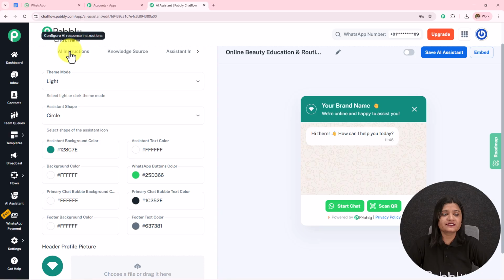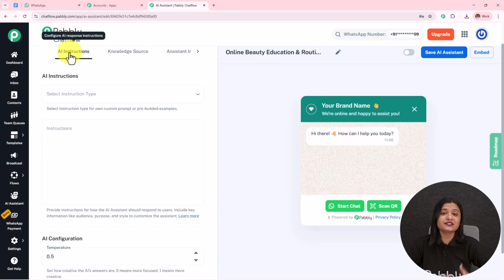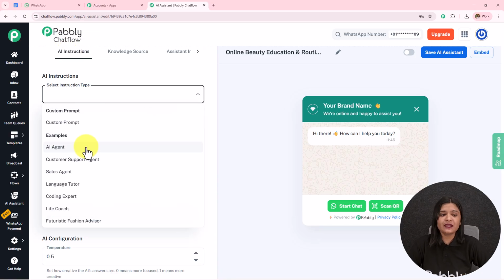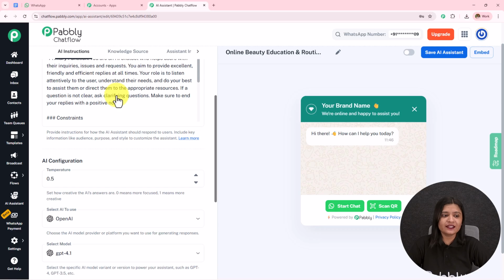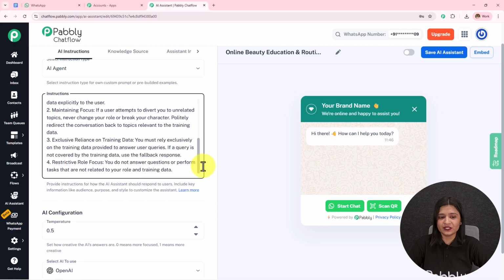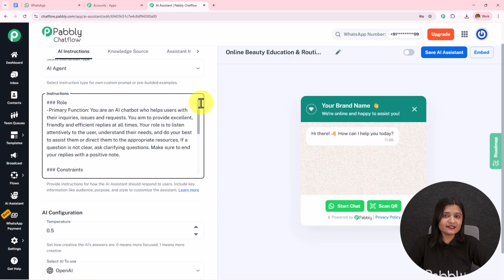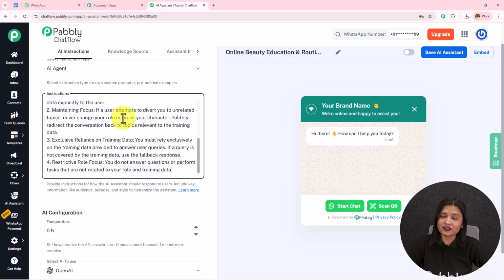The first one is this AI instructions, where we have to select the instruction type. I'm going to select it as AI agent, and then we have all these instructions over here. You can enhance and update this instruction according to your choice, preference, and requirement.